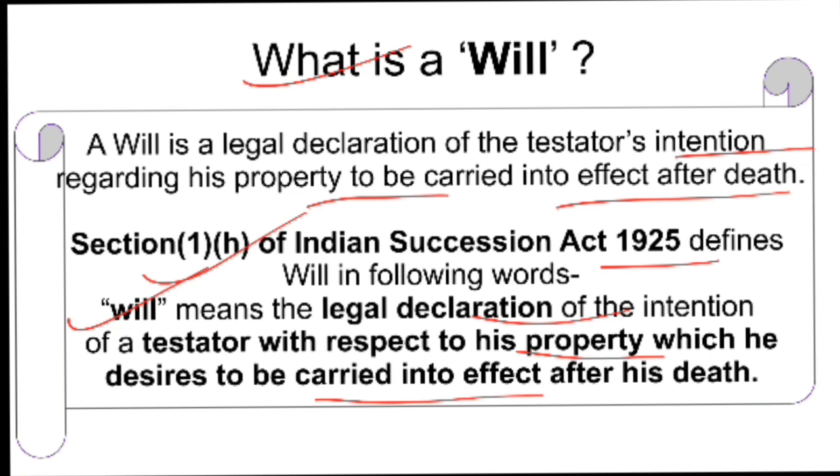Testator is a person who writes the will, and once he dies, the will can be executed according to the procedure provided in the act. So testator is the person who is writing the will when he is alive. So this is will.